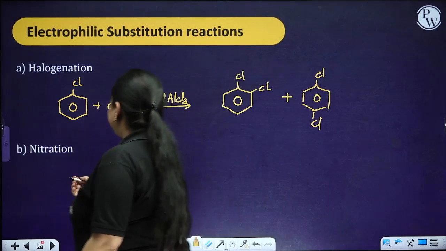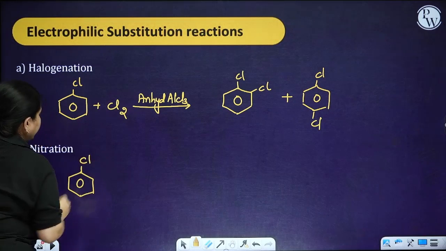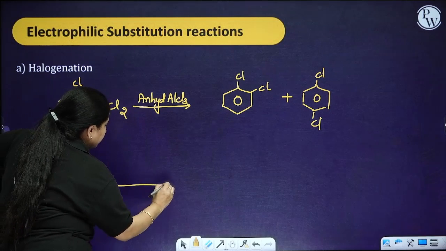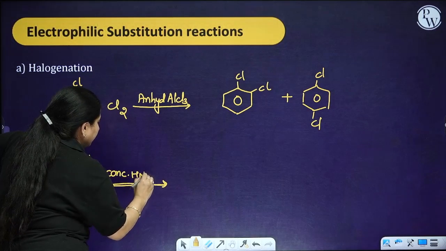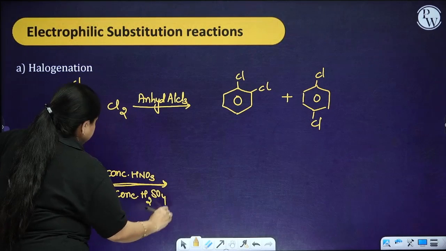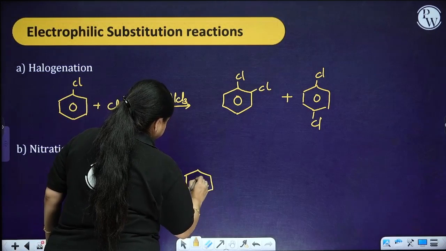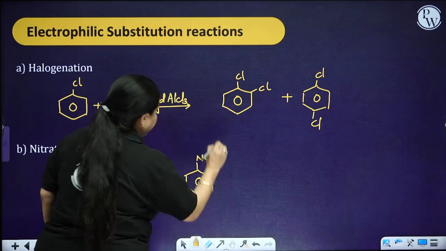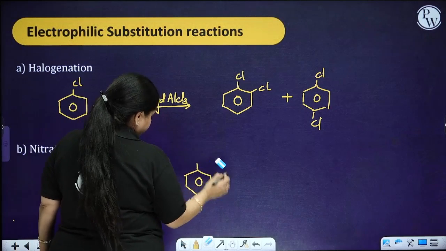Next is nitration. So you are going to take the nitrating mixture. Now what is the nitrating mixture? Concentrated HNO3 in the presence of concentrated H2SO4 is called a nitrating mixture. So you are going to get the nitrobenzene over here. Okay, then next you are going to have the, wait a minute, what did I do, ortho and para.